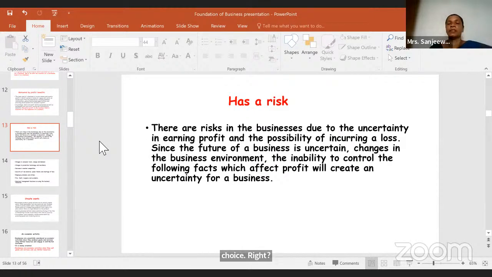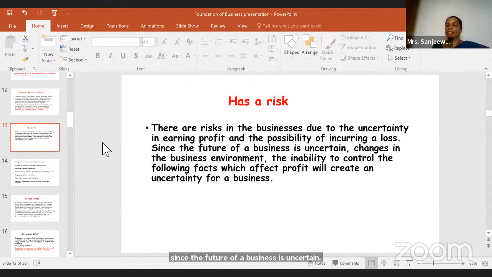So there is a risk, but you have to take that risk. If you are a good businessman, you need to face the risk, no option. There are risks in the business due to the uncertainty in earning profit. As I told you, sometimes next month you might incur a loss, and there is the possibility of incurring a loss, since the future of a business is uncertain, children.